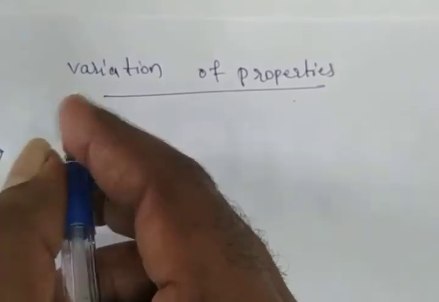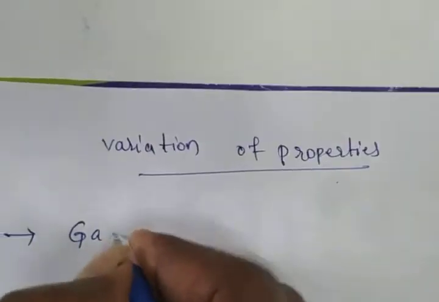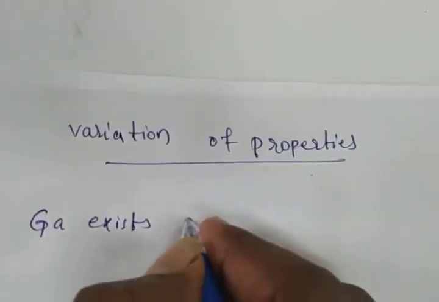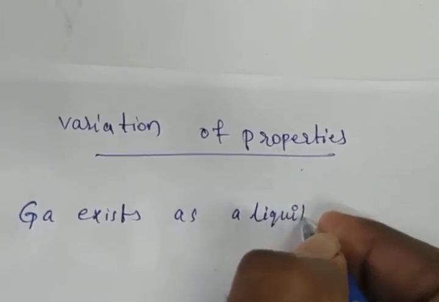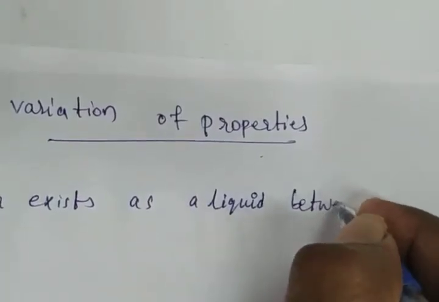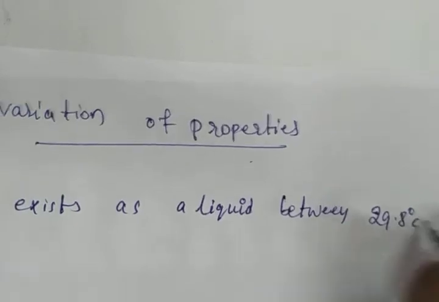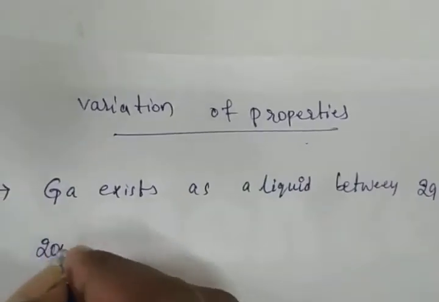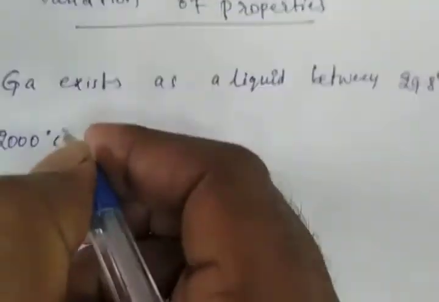Here, gallium exists as a liquid between 29.8 degrees Celsius and 2000 degrees Celsius. 2000 degrees Celsius means more temperature. It is a high temperature.